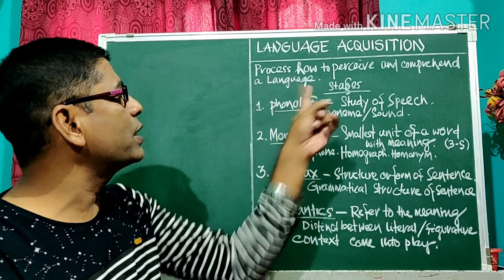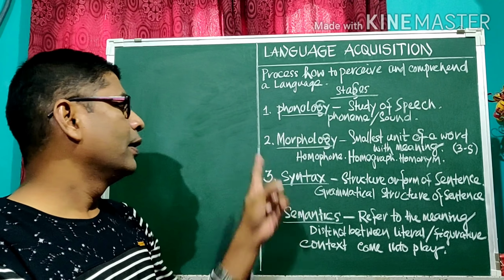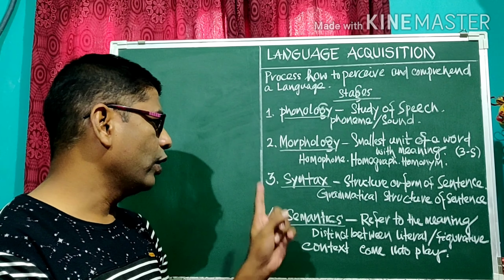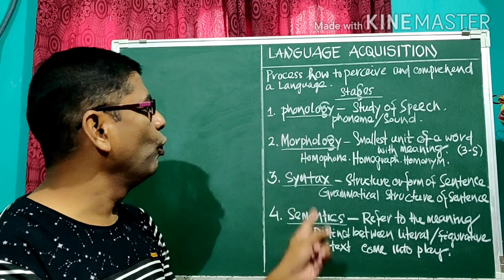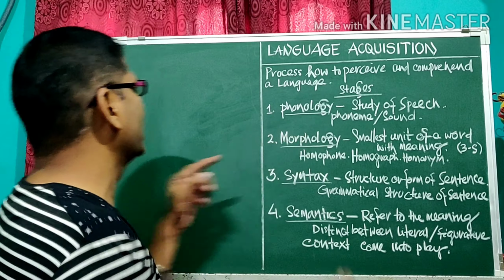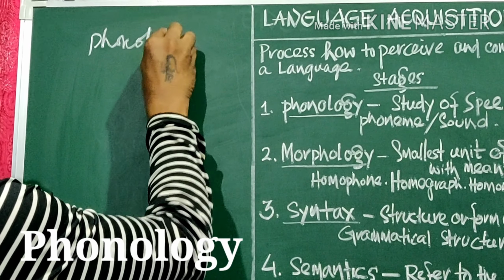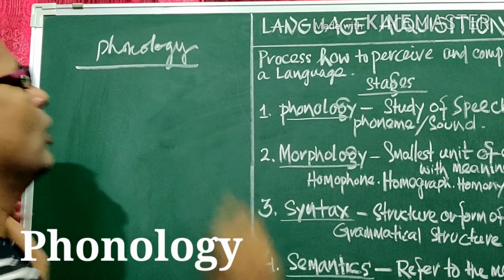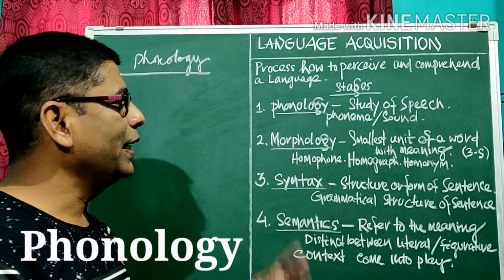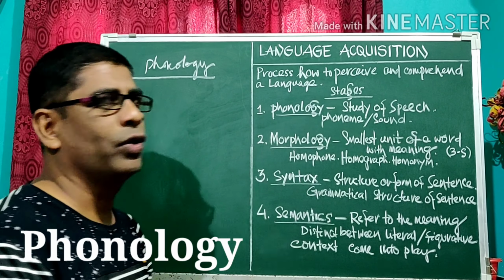And there are 4 stages of language acquisition. First, phonology. Second, morphology. Third, syntax. Fourth, semantics. These 4 are the stages of language acquisition. First, we will discuss phonology. Phonology means the study of speech, or you can say phoneme or sound.